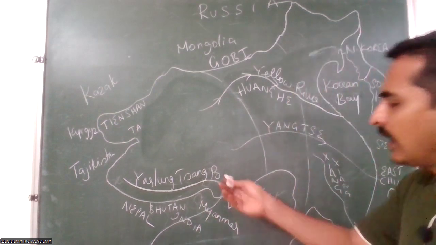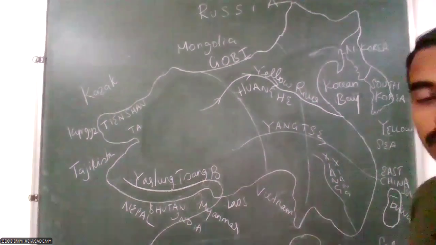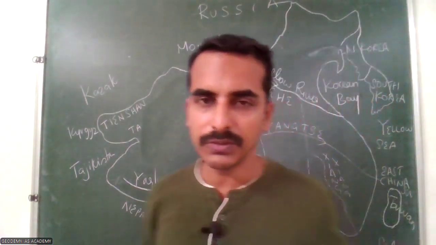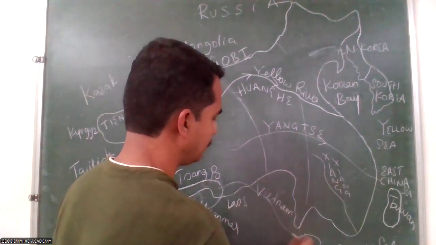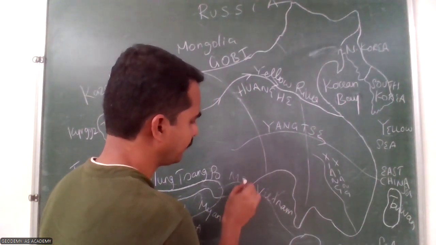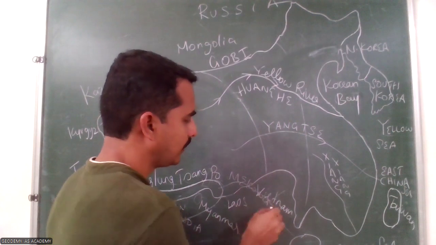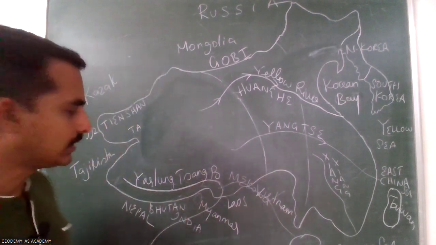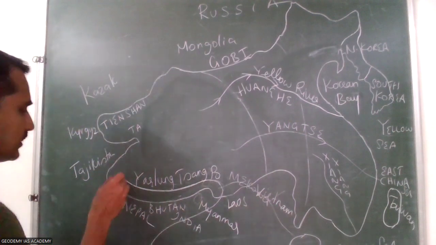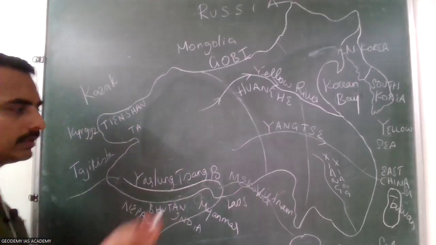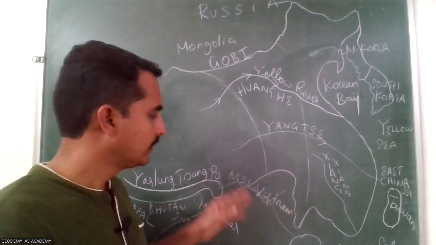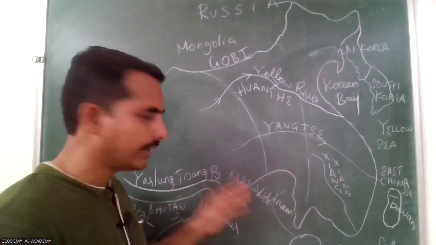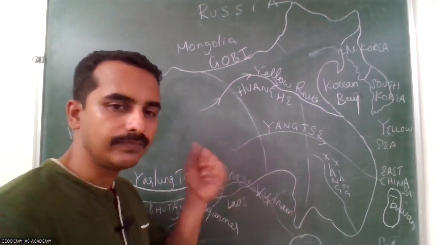So Yarlung Sangpo, and then the longest river in the Indochina Peninsula, the Mekong River. That river also originates here and flows here. Most of the major rivers like the Brahmaputra and the Indus both originate in Tibet, and the major rivers of the Indochina Peninsula, the Salween and Mekong, also originate in Tibet.